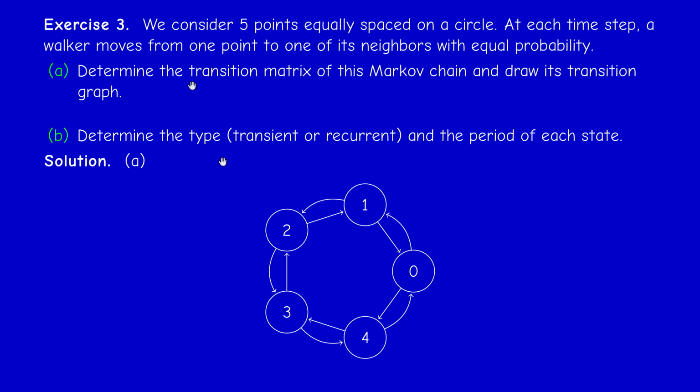Third exercise, we have a random walk on a circle. So we have 5 states on a circle, and each one is connected to its neighbors. At each time step, the walker can move from a state to its neighbor. So from 0 it can go to 1 or to 4, from 1 to 0 or to 2, and so on. So of course, this is a Markov chain, and it's easy to find its transition matrix. Here the probabilities are all 1/2. I didn't write them here, but 1/2, 1/2, 1/2, 1/2.